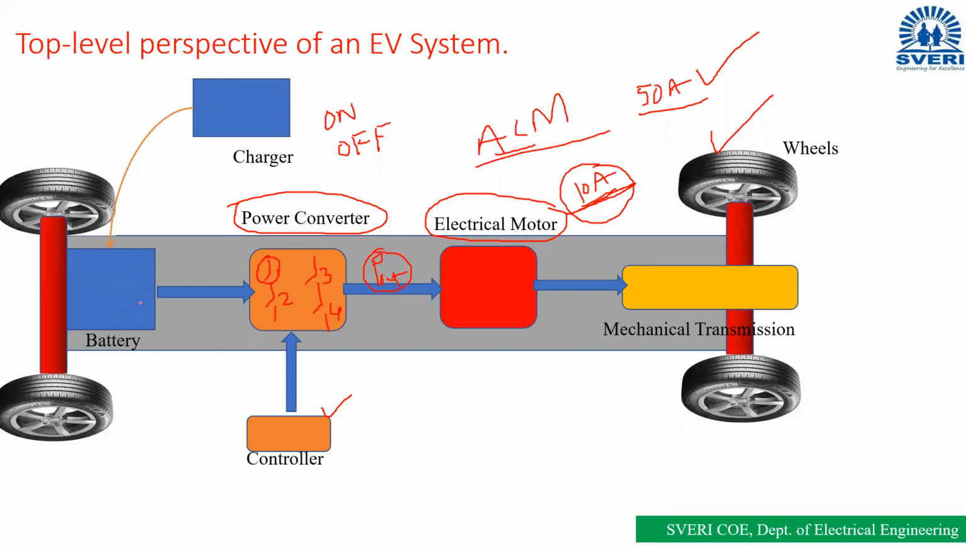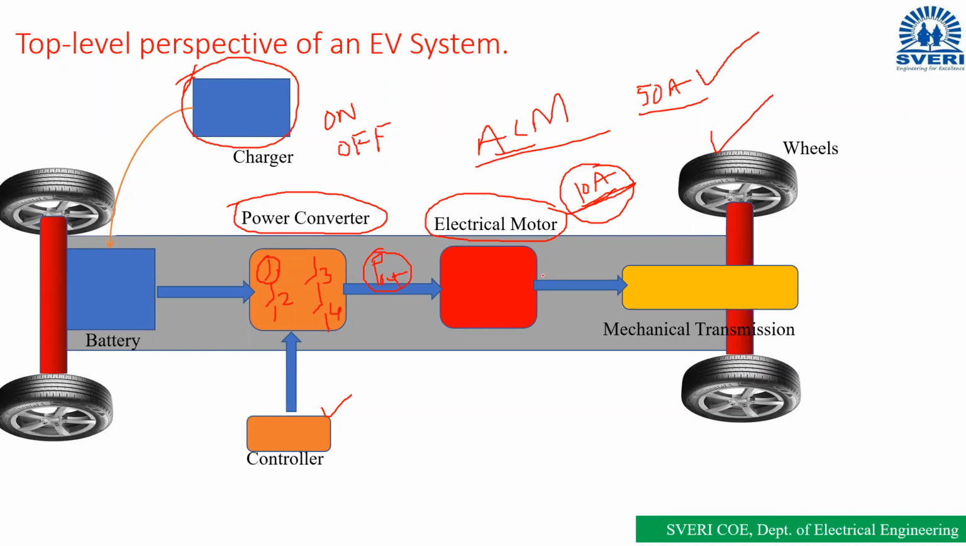For charging the battery, we are using one more charger, like a mobile battery charger. This charger may be an onboard charger or an offboard charger. Onboard means what or offboard means what, I will explain to you later.